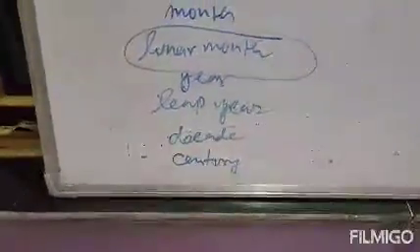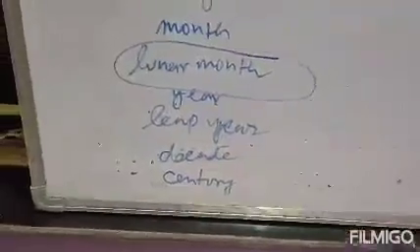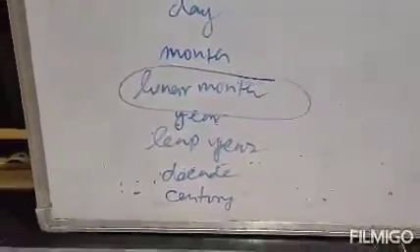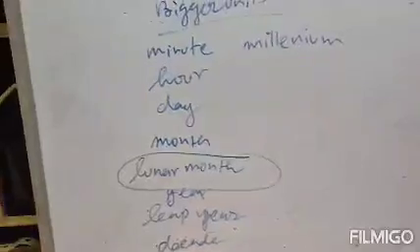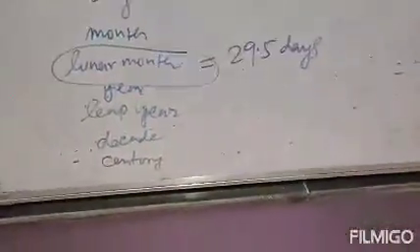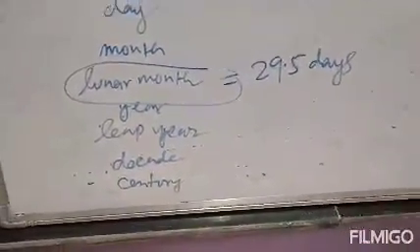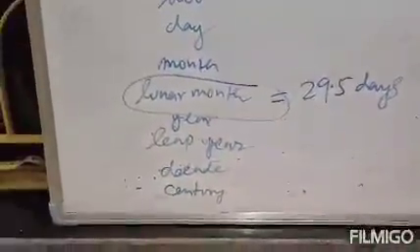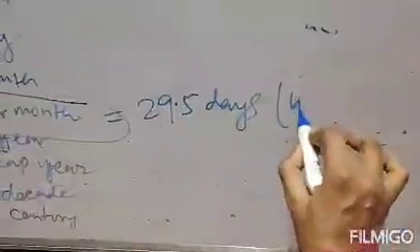Actually this is calculated on the basis of the time in which the moon completes 1 revolution around earth. What is lunar month? Lunar month is the time in which the moon completes 1 revolution around the earth, and this is approximately 29.5 days. That means the moon will take 29.5 days to complete 1 revolution around earth. This is your lunar month. This is nearly 29.5 days, or you can write nearly 4 weeks.